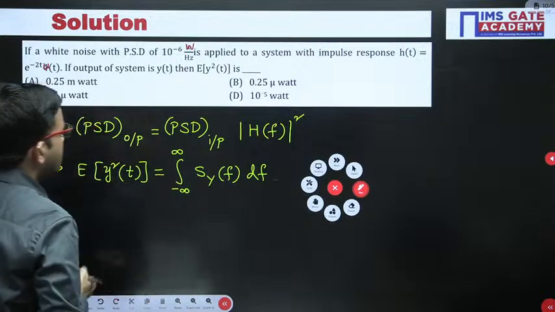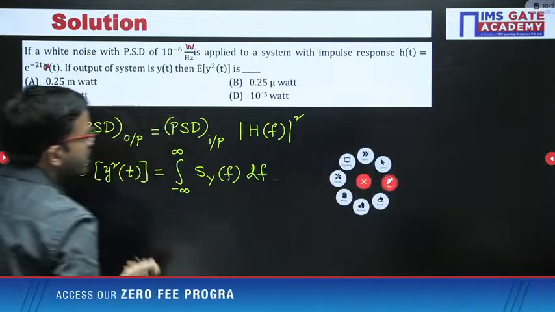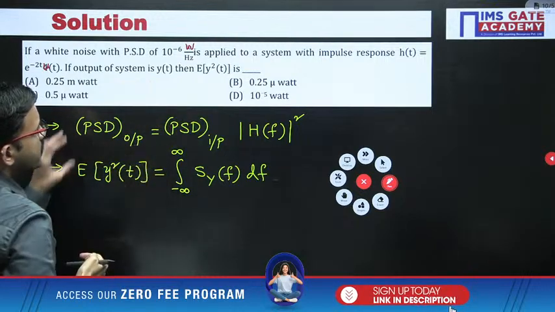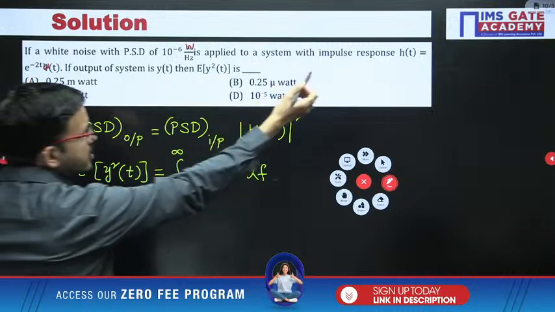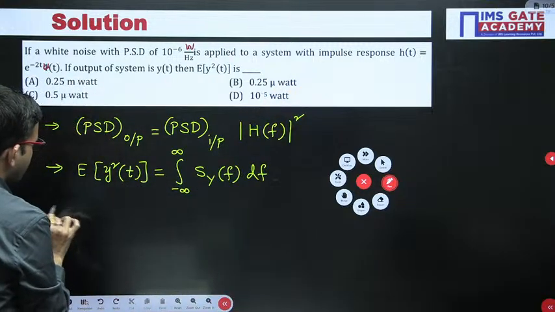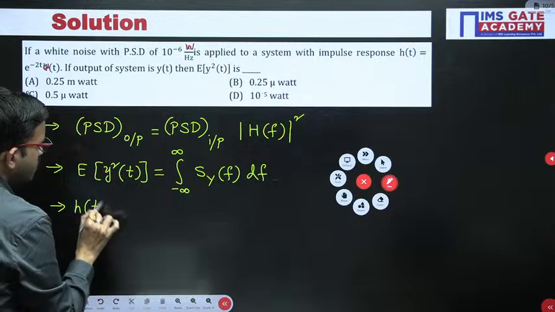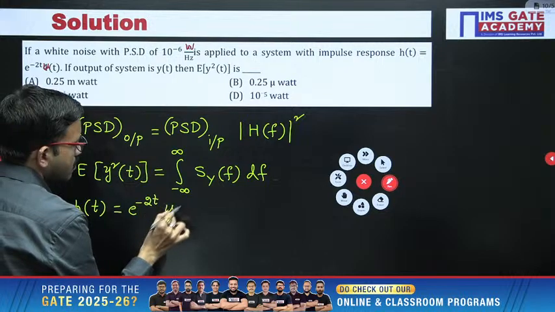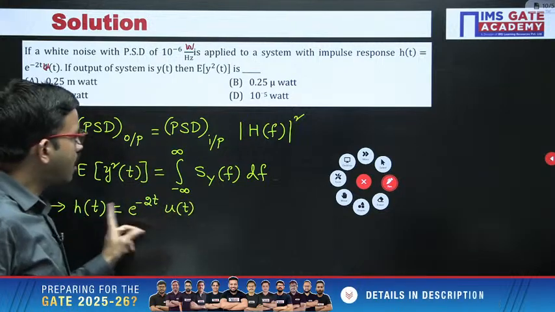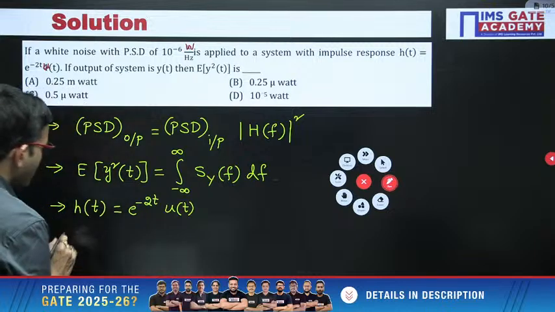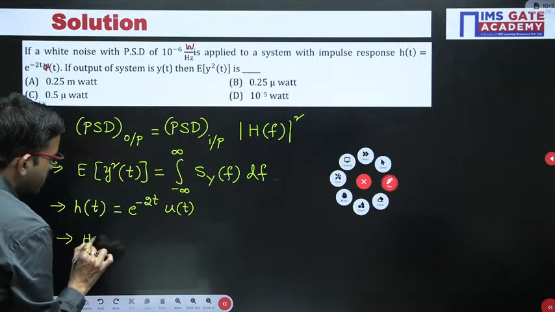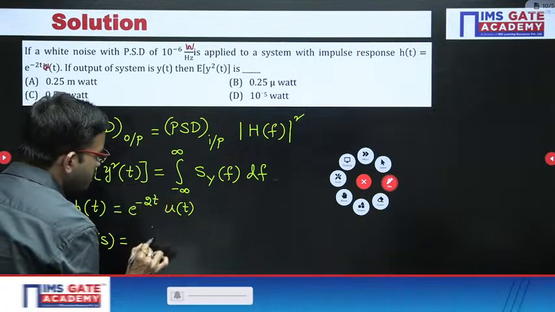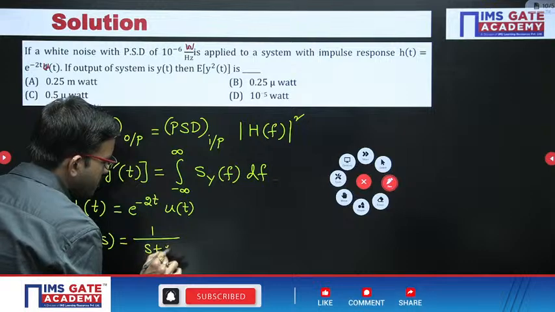So now you can first find out the output power spectral density. Here you have h of t equal to e power minus 2t u of t. I hope all of you know how to apply the Laplace transform for this particular signal. So here you will get h of s, the transform of e power minus at, which is nothing but 1 by s plus a.